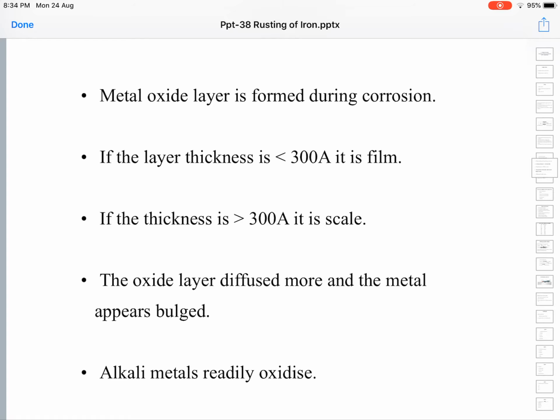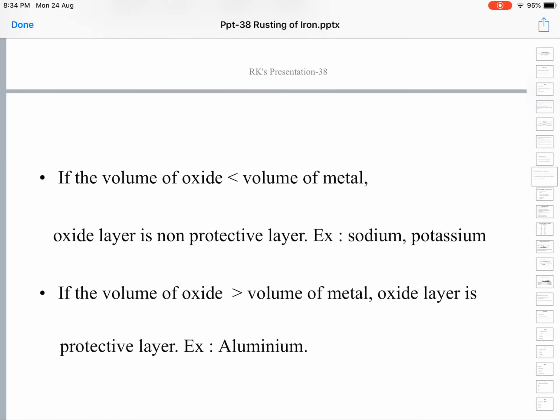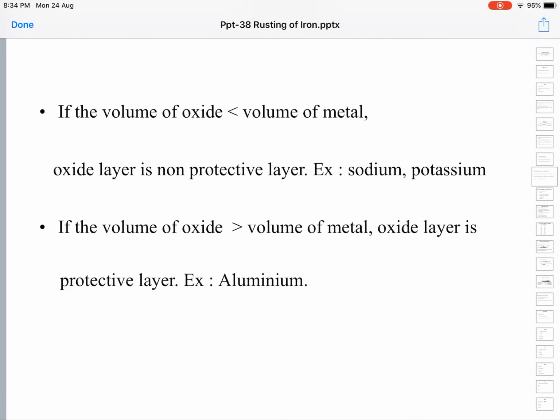metallic oxides. If the volume of the oxide is less than the volume of the metal, the oxide layer is a non-protective layer.